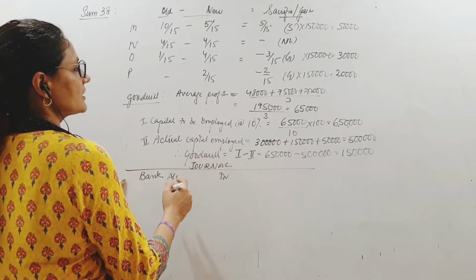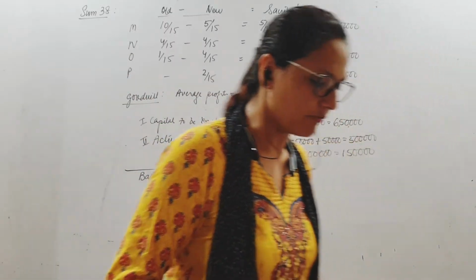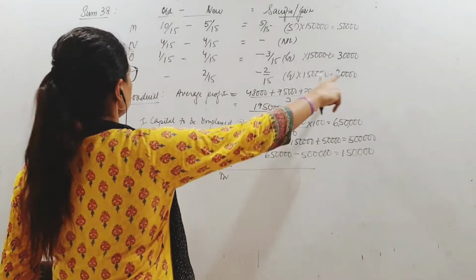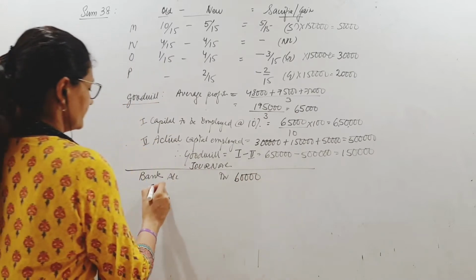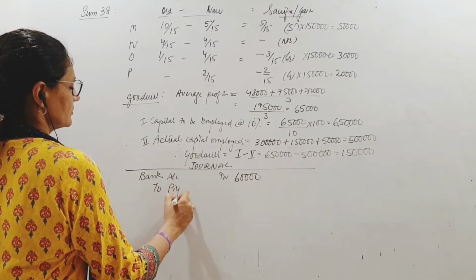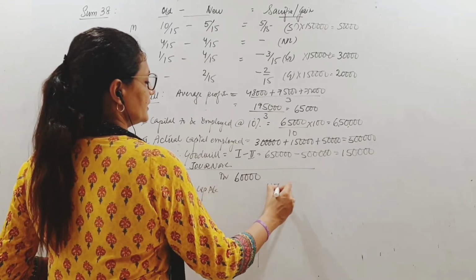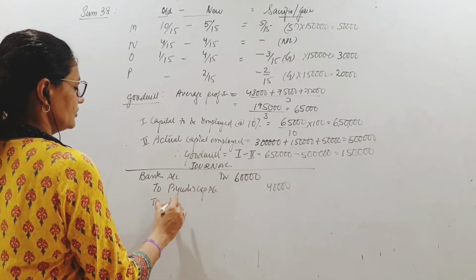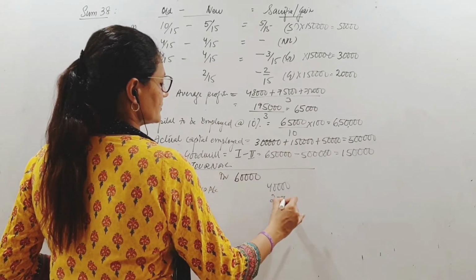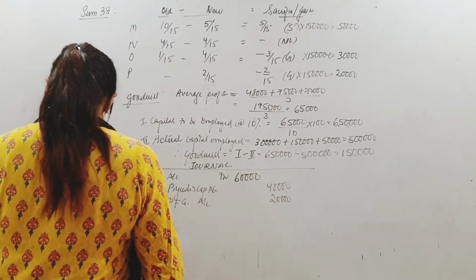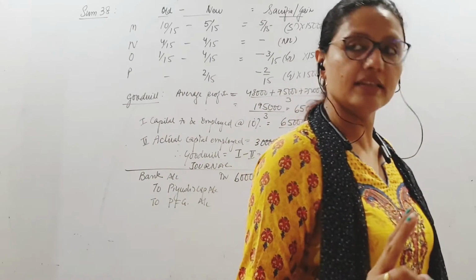Alright. So how much is he bringing in? The capital he is bringing in is 40,000 and he is bringing PFG 20,000. So he is bringing 60,000 in total. This goes to Piyush's capital account 40,000 and to premium for goodwill account 20,000. Alright. That's how they are bringing in their capital and PFG. The new partner has brought in this much.